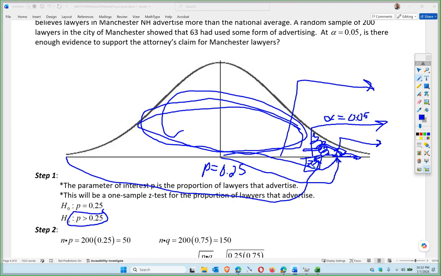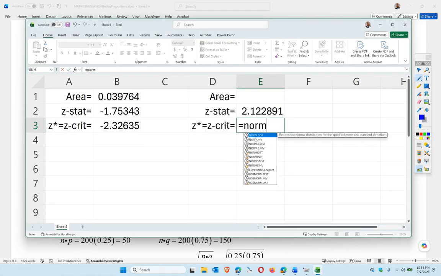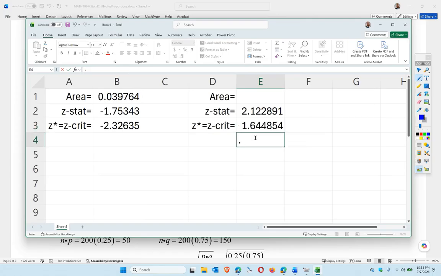Okay, so essentially to go from here to here, that's going to be 95%, right? Because this is 5% here. Okay, so NORM.INV of 0.95, comma 0, comma 1, which indicates that this stat value actually made it into that region because it's past the critical value. It's made it past it.